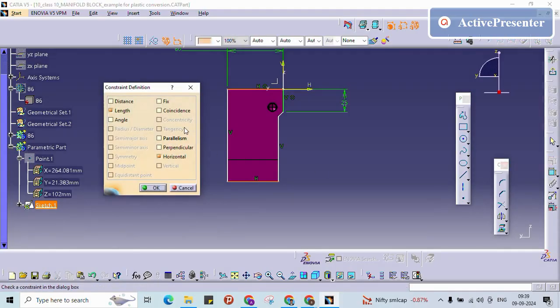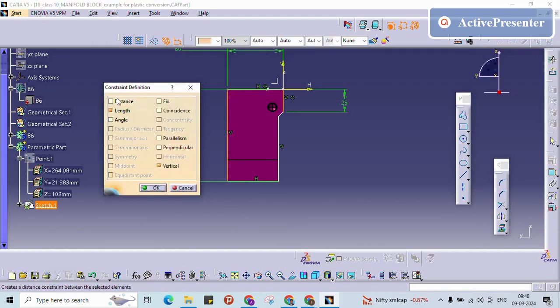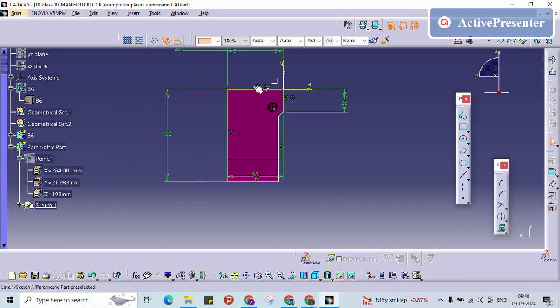If I click this one, it will show the default constraints: distance, angle, fix, coincide, parallelism. I need a distance, so it is showing the distance. See, this bottom line is also now constrained, showing in green color. I want to have this distance from this point to this point. So distance, and this one also changes to green color.